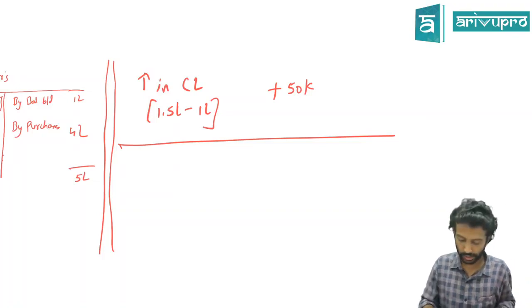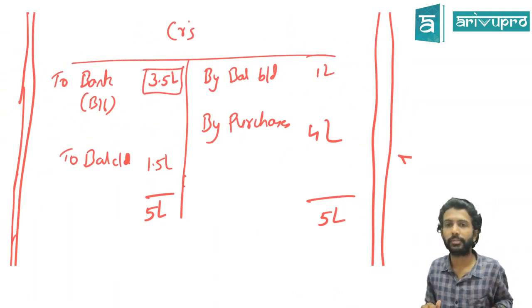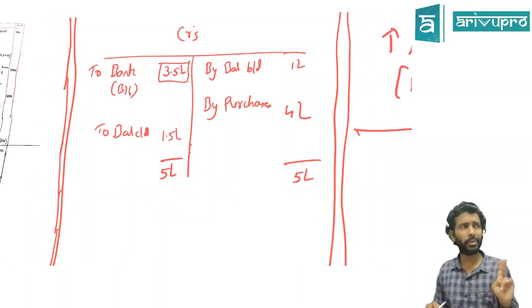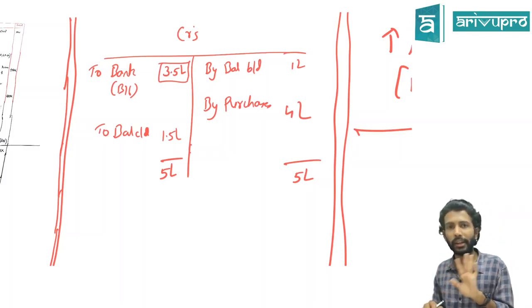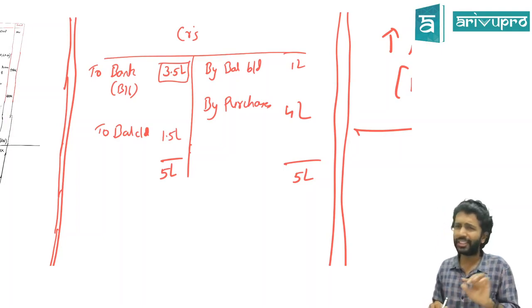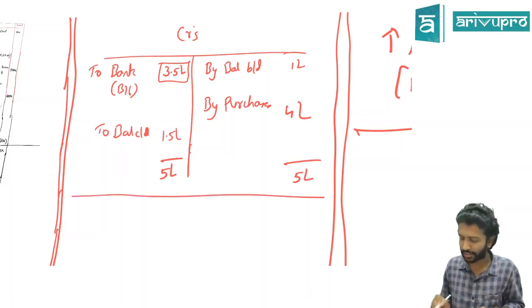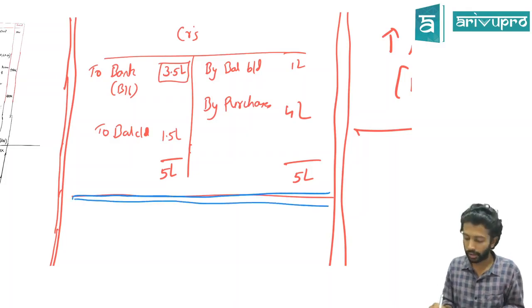Okay. Now check. Purchase, where will it go to? Trading account. Which side does it come? Debit side. Can I say the debit side of trading P&L is for the expenses? All the expenses come on the debit side, all the income on the credit side. Correct? So purchase, in a way, can I call it an expense? It's not really an expense, but it just comes on the debit side. For understanding purposes, can I call it an expense? Are we okay with that? Expense means what impact it has on profit. It reduces your profit. Yes or no? How much has it reduced your profit by?